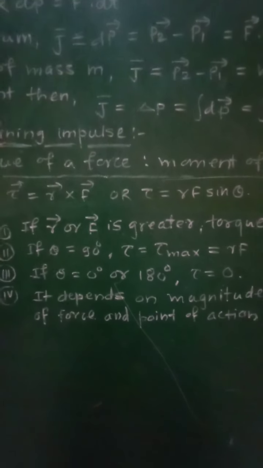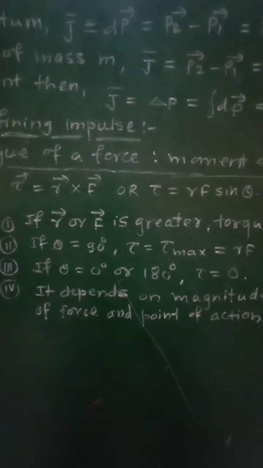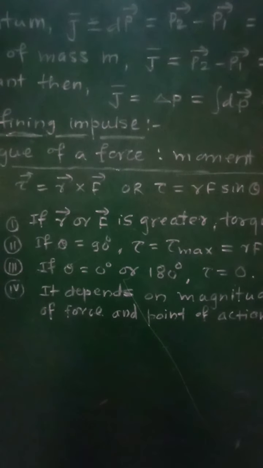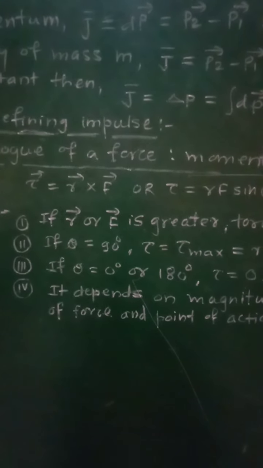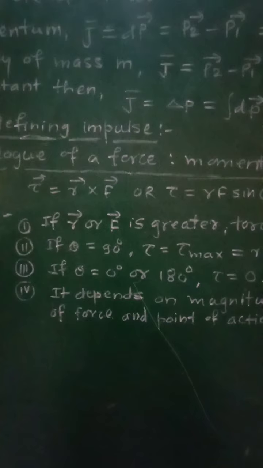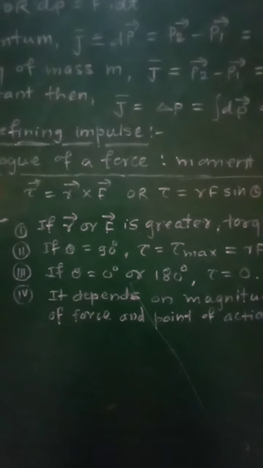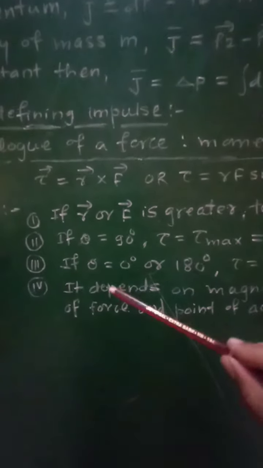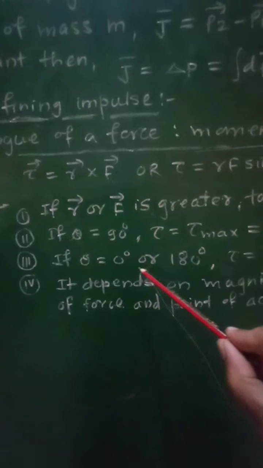And therefore we can say that maximum torque will be produced only when the force is applied normally on that object.